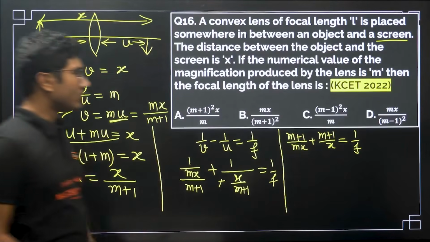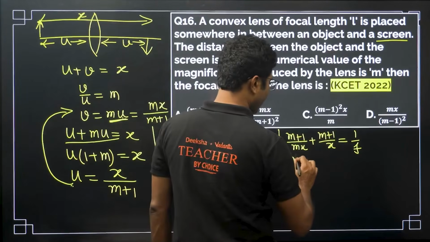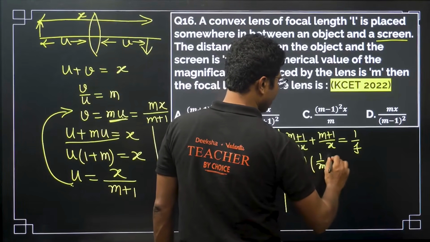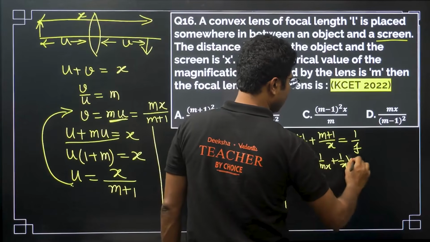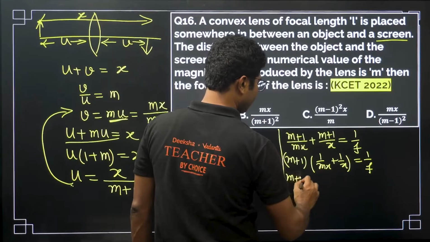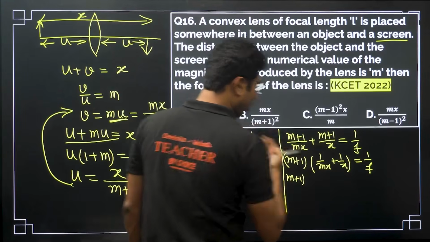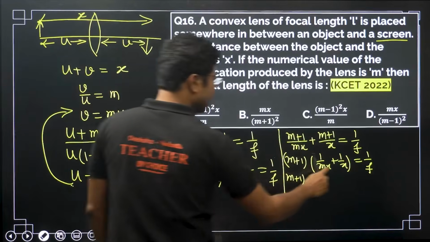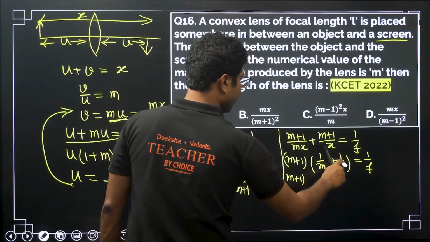This m plus 1 will be common. We get 1 by mx plus 1 by x equals 1 by f, or m plus 1, not only m plus 1, this x will also be common.